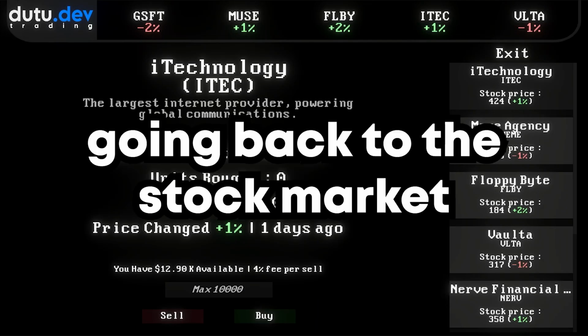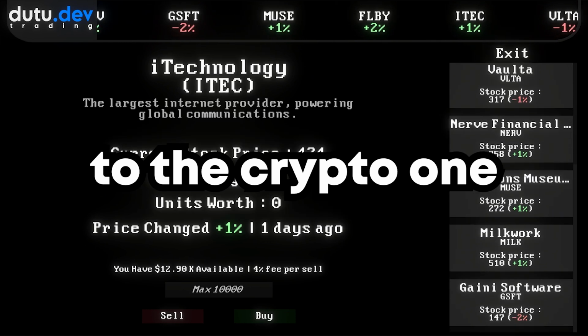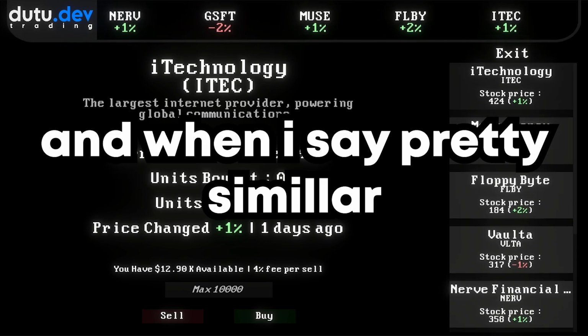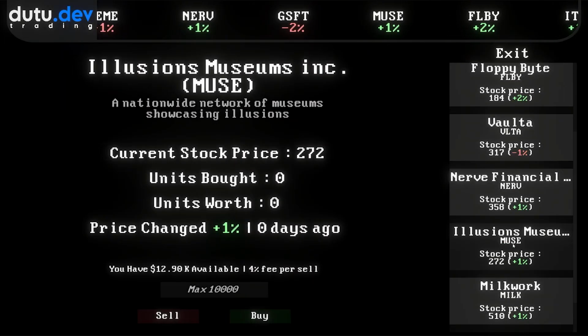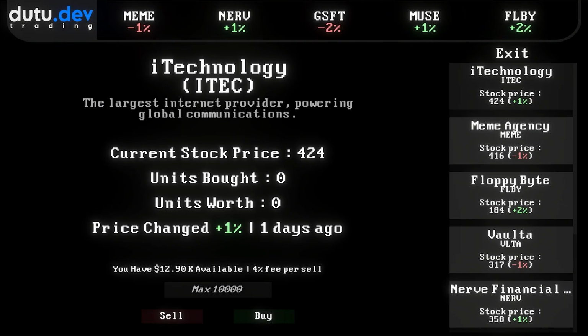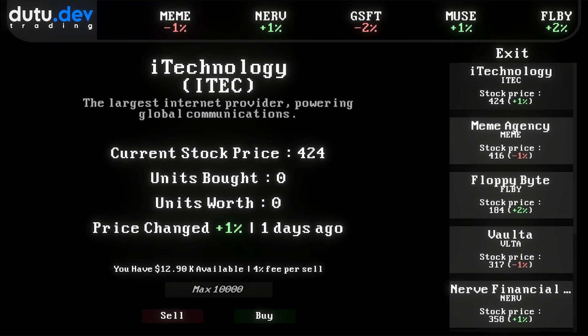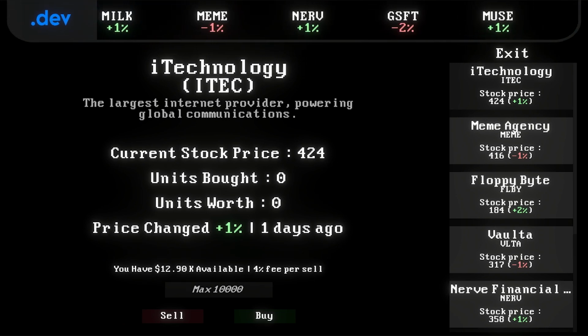Going back to the stock market, it is pretty similar to the crypto one, and when I say pretty similar, I mean the same thing, but this one isn't so random. On each company's stock, the number of ups and downs is tracked. So if a stock goes down several days in a row, you can expect a growth in the coming days and the same way backwards.